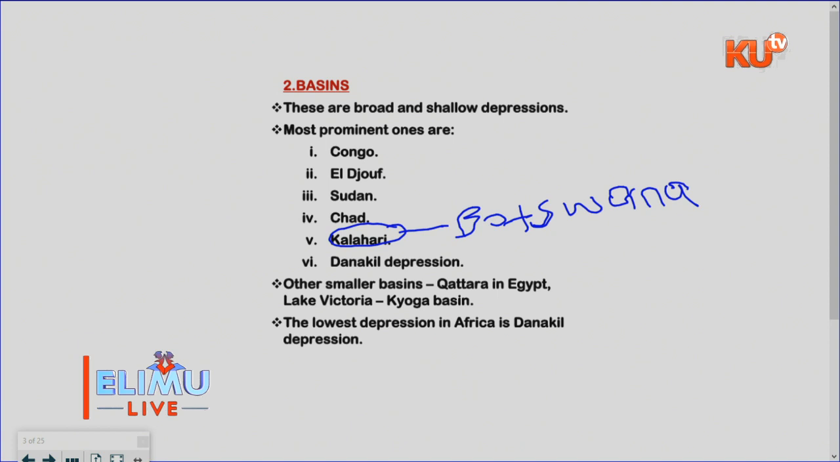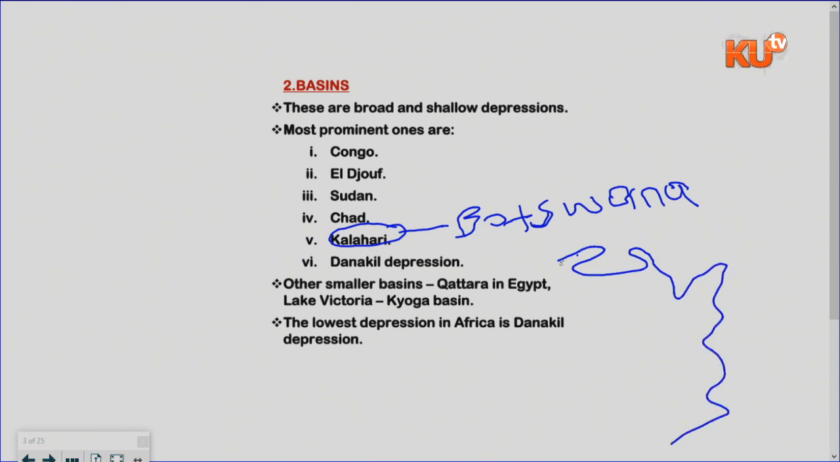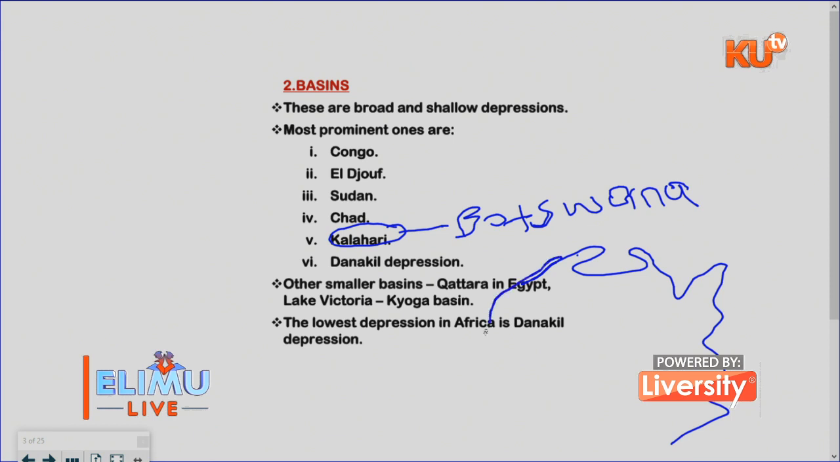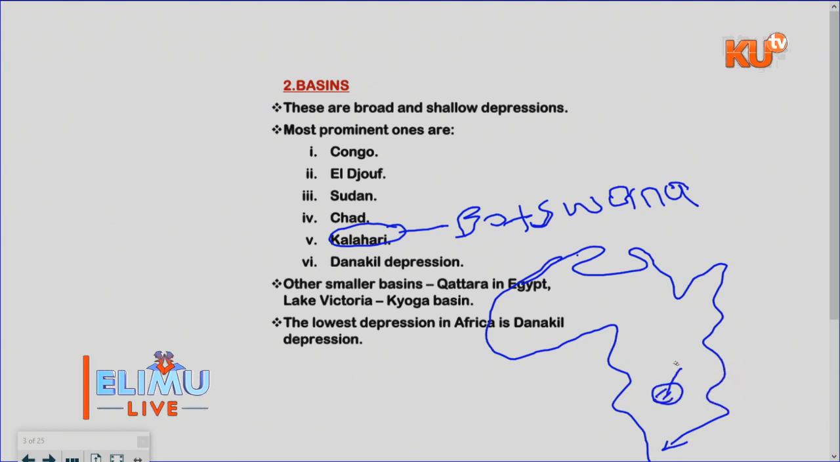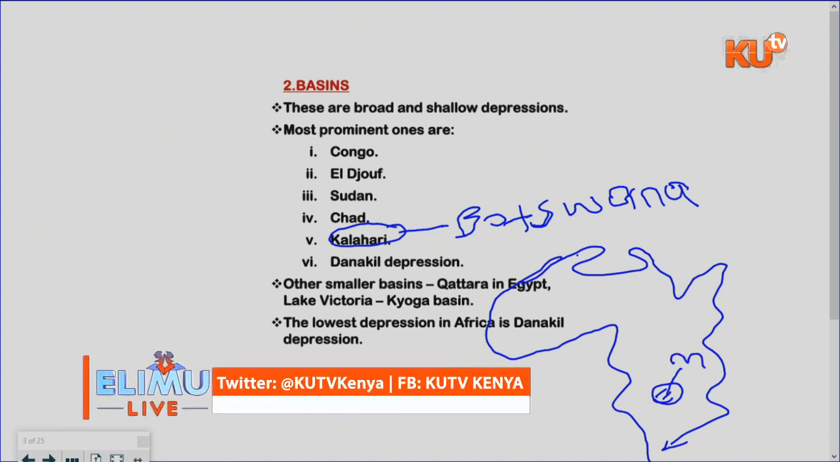Let me try to draw and show you where Botswana is. I'll have to sketch the map of Africa here. That is, in sketch form, the map of Africa. Don't worry, I want to locate it. So Botswana is at this part. That is where Botswana is. So when they talk about the Kalahari, it is where, maybe, the part marked M. That is where the Kalahari basin is. So the basins, in short, are shallow depressions.